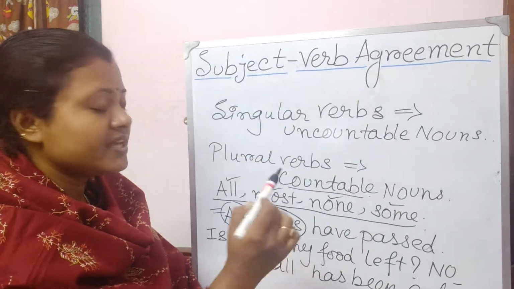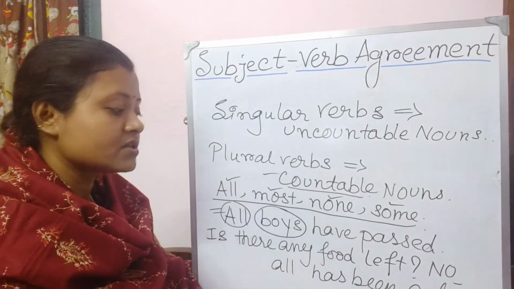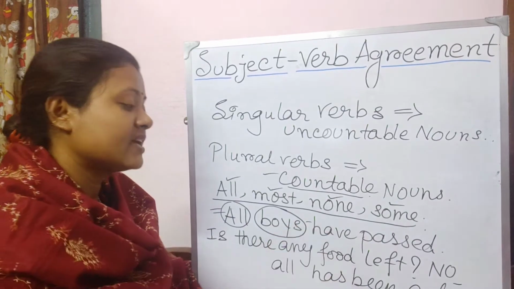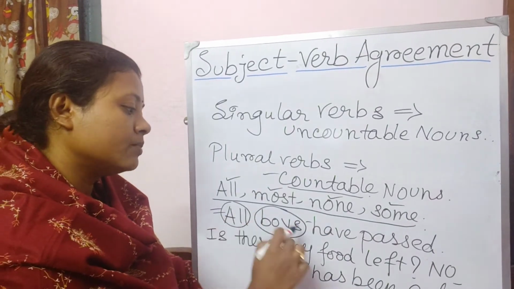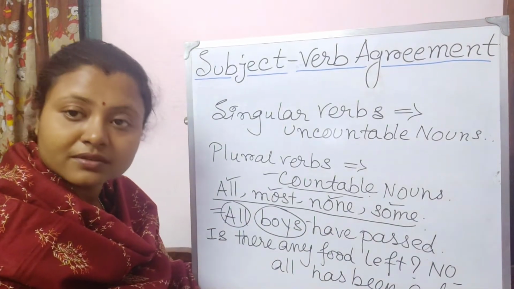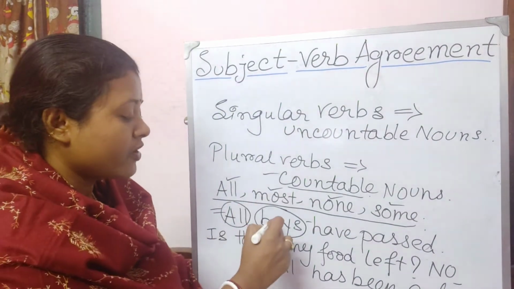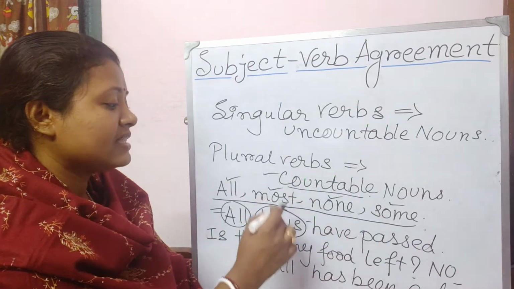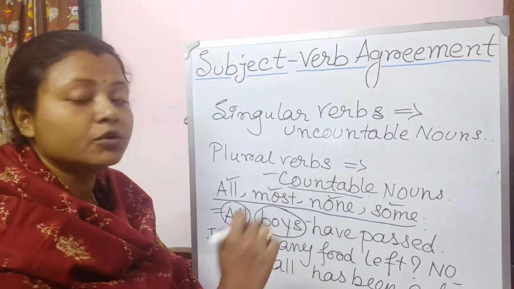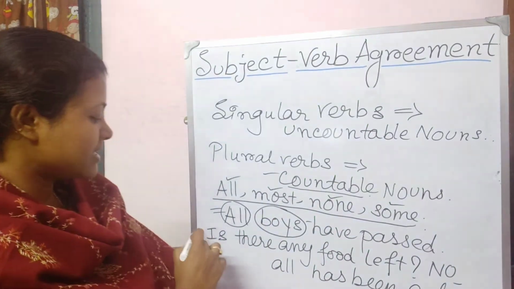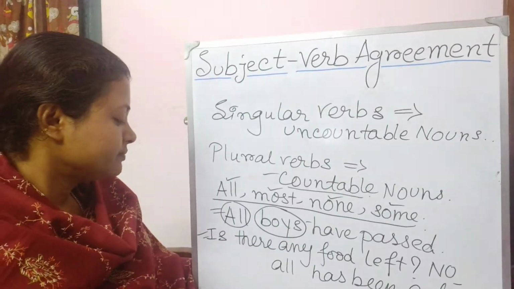So here boys is a countable noun, so that is why it has taken a plural verb. All boys have passed. Okay. Has passed is not written because boys is a countable noun, so it has taken a plural verb.